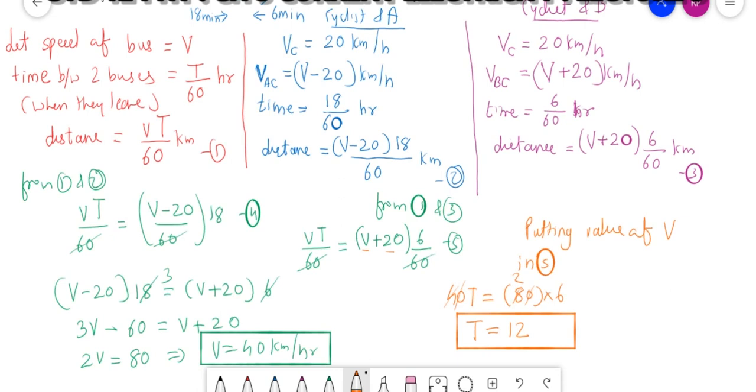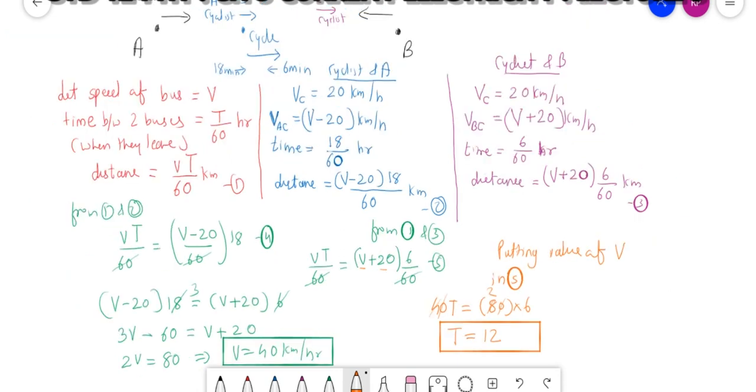Clear? So just note down this question. Okay, there is a mistake here. Let me change it. In equation 5, it will be V, that is 40 into T, 40 plus 20, that was my mistake.